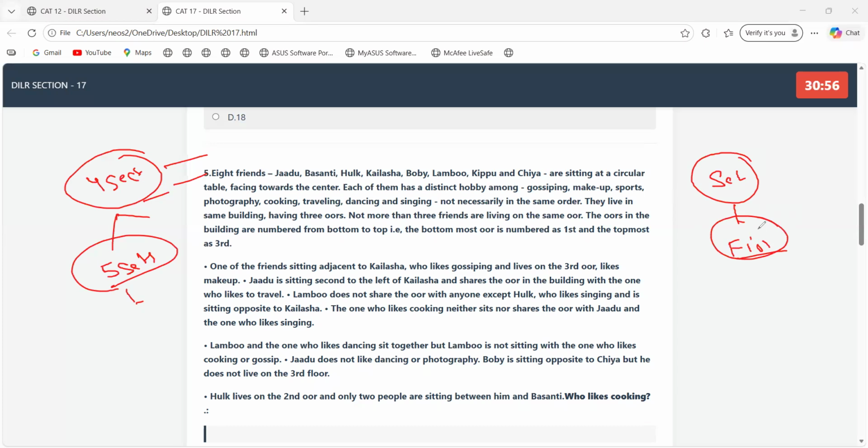Other than this, we'll be having sectionals till CAT, and DILR classes till November end. Plus one more thing: let's suppose we get to know that in CL or in IMS or even in Career Launcher, some particular DILR section, or a mock DILR section, was tough. So we're going to make a paper for that as well, and attempt it live, just to make sure that if a tough paper comes in front of you, you know how you need to tackle it. All of this would be included in this particular course.